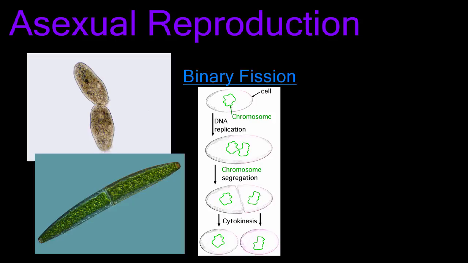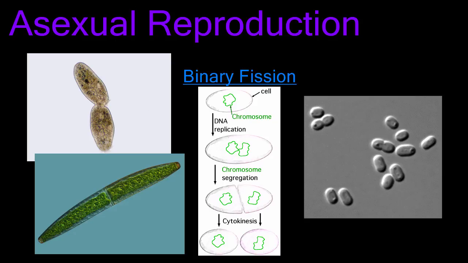Unicellular organisms like protists and bacteria reproduce asexually by binary fission. In this way, they produce offspring that are genetic clones of themselves.